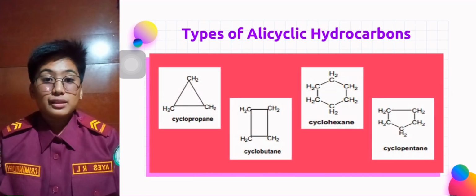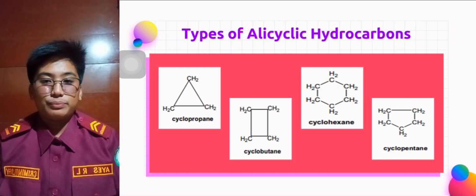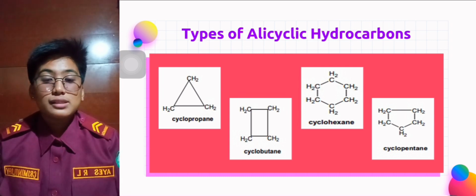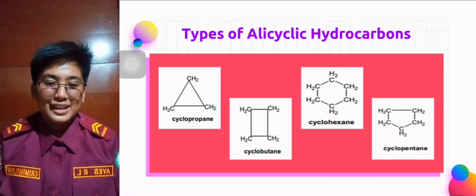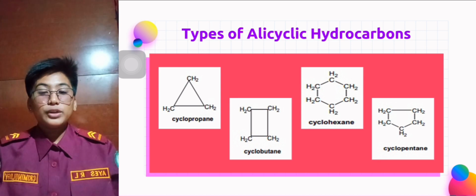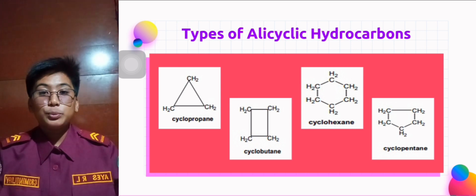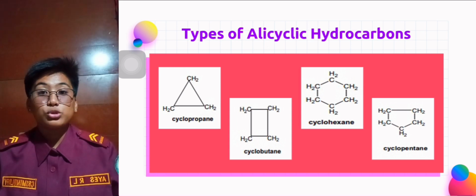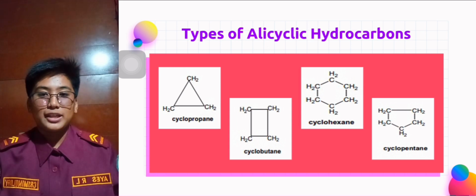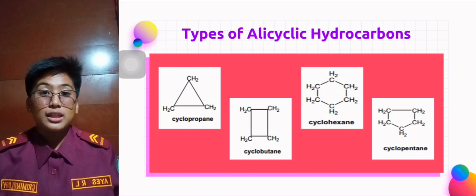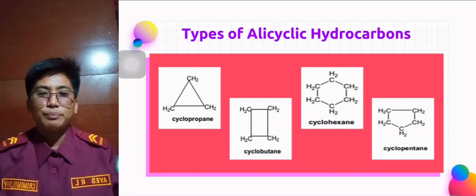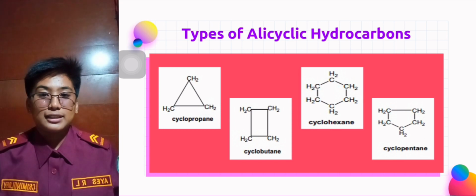These are the four basic types of alicyclic hydrocarbon: cyclopropane, cyclobutane, cyclohexane, and cyclopentane. The first one is cyclopropane. Cyclopropane is a cycloalkane composed of three carbon atoms that form a ring. It is a hydrocarbon ring that was discovered in 1882, and it began to be used as an anesthetic in 1933. It is extremely flammable and thus no longer used clinically.